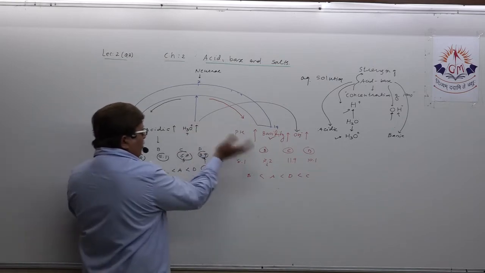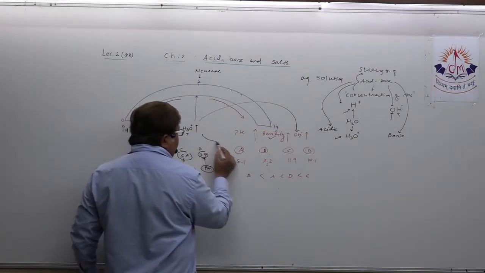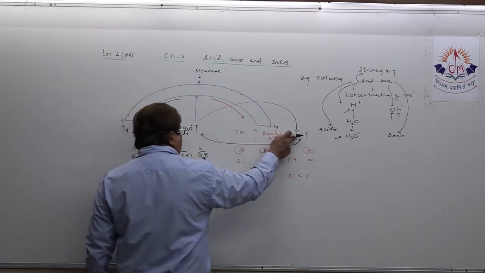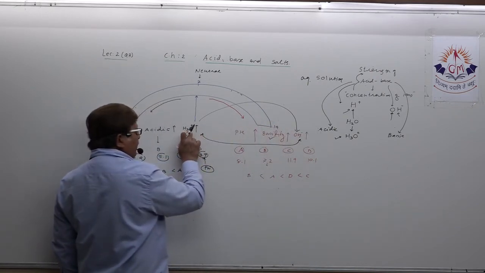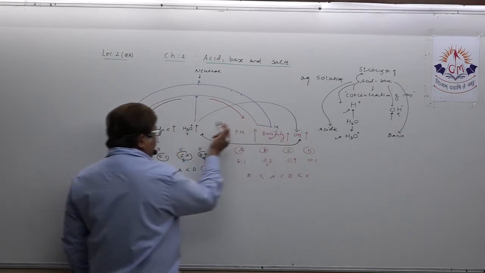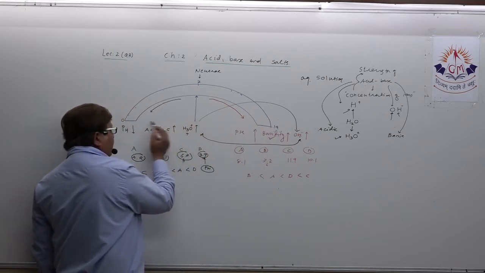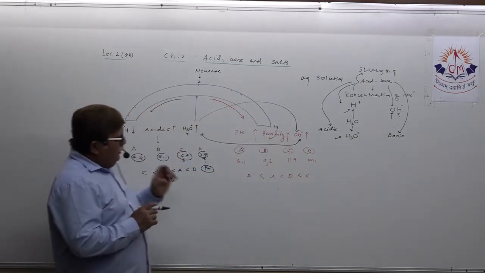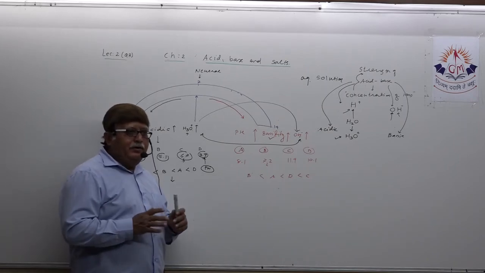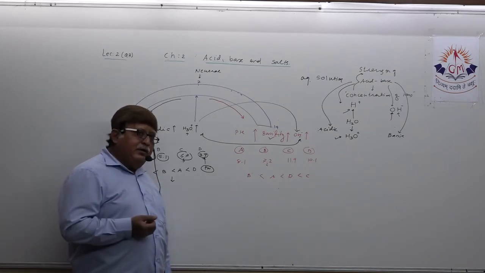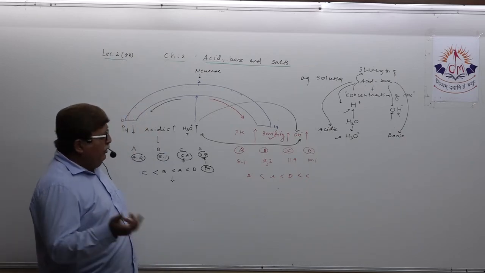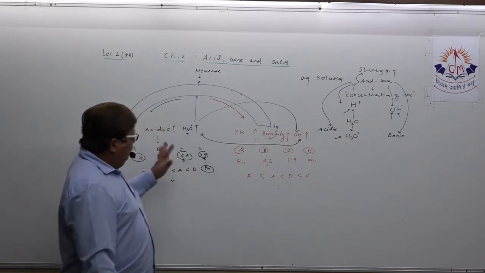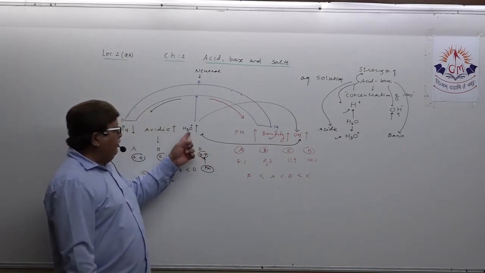Understand? You have to twist yourself between these two concentrations, because one increases, one is going to decrease. This increases, this decreases, this decreases, this increases, and that way you connect acidity and pH, basicity and OH minus. So just keep this scale in mind, that will give you an idea regarding even MCQs. Understand? Any MCQ can be designed from this. So this is clear in your mind. You just keep this in mind.